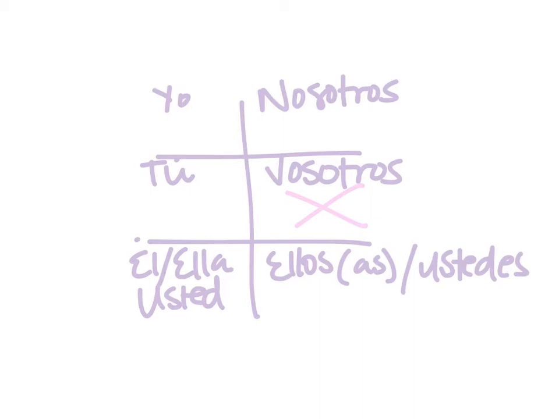Okay? So, for regular AR verbs, the yo form is going to end in an O. The tú is going to end in an AS. The él, ella, usted is going to end in an A. The nosotros is going to end in an AMOS. And the ellos or ustedes is going to end in an AN. Okay? So go ahead and make sure that you have that written down. If you need to, pause the video so that you can get that written down.